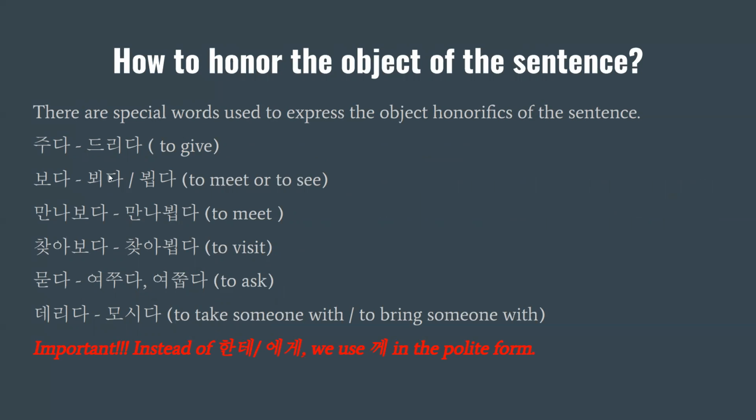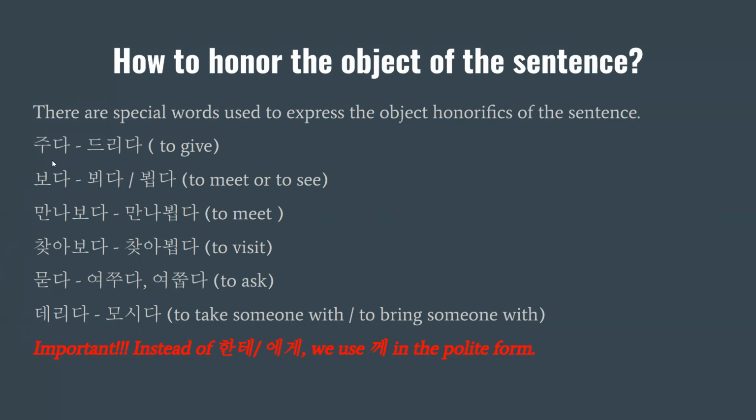So these ones, the first words are the neutral form, right? That you can use to your friend or to people who you are familiar with, but they are pairs that you have to use to show the honorific, object honorific.